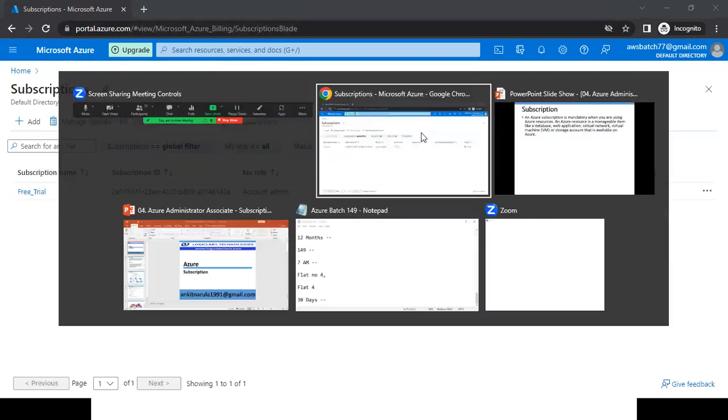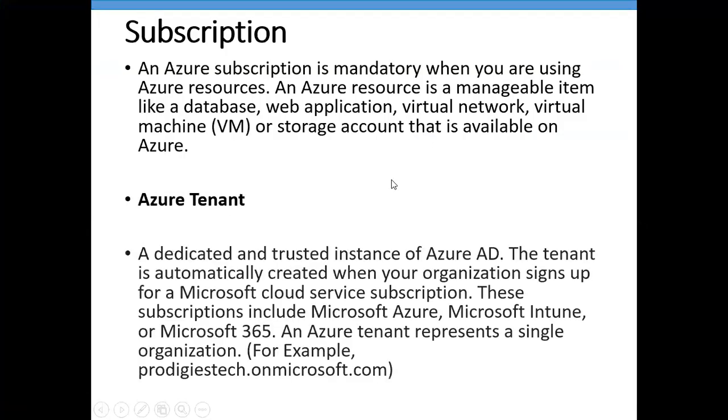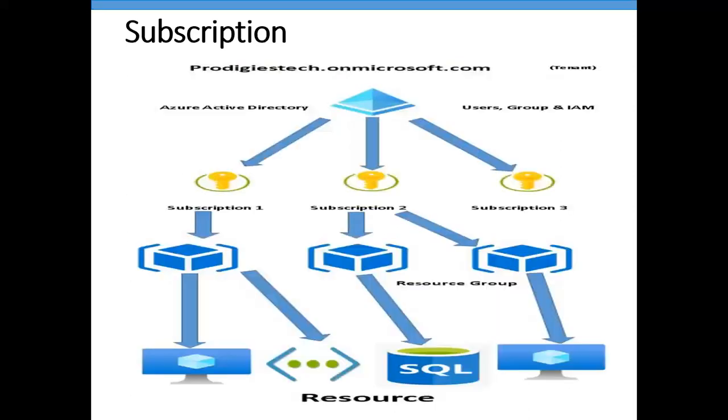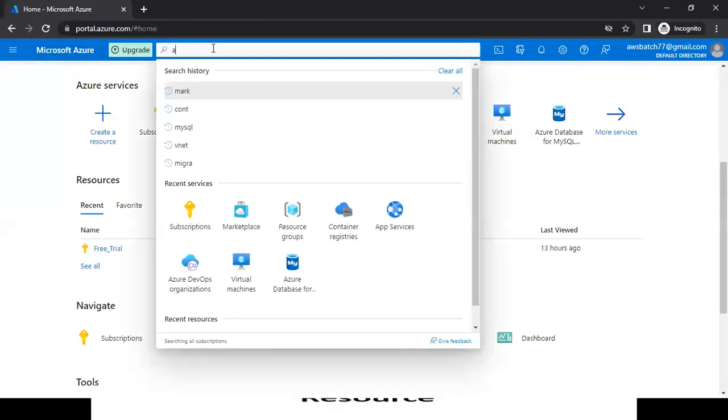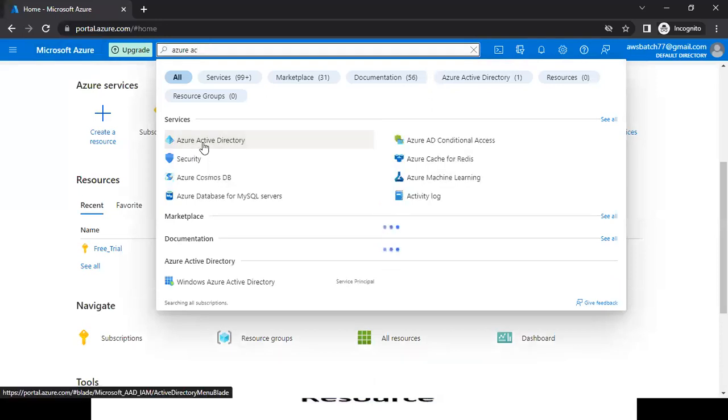Now, whenever we are going to create our Azure account with subscription, we are getting one more thing called tenant. Now, what is this tenant? Tenant is also called a custom domain. So the first thing after subscription that the system automatically assigns us is the tenant. And where can we see this particular tenant? In a service called Azure Active Directory.